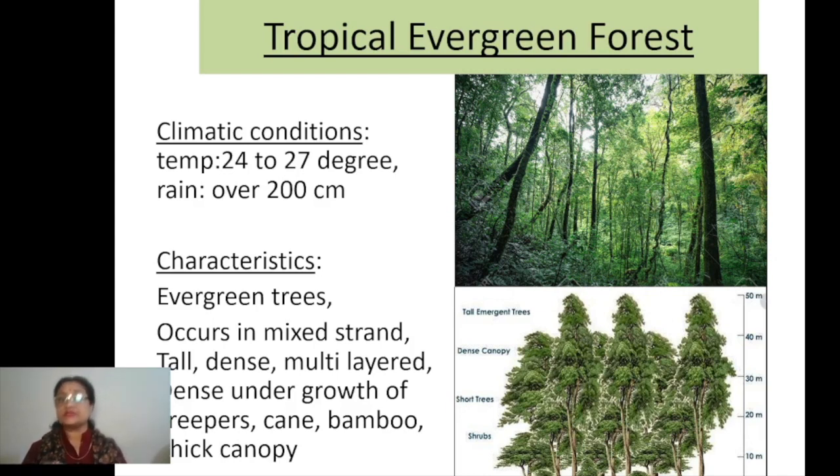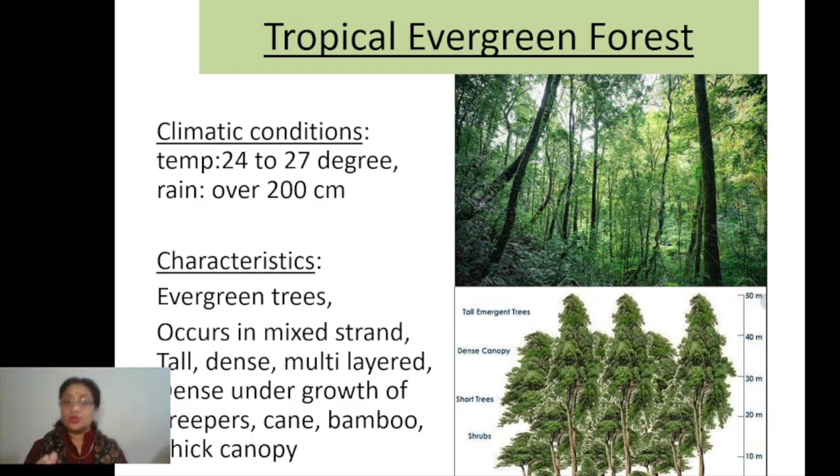Now the next one is rainfall. Rainfall is the more important determining factor here. Whenever the rainfall goes very high, very high means above 200-250 centimeters of annual rainfall, that will be the area where we can find the evergreen type of forest. So the temperature and rainfall have to be studied for the climatic conditions where these are found.